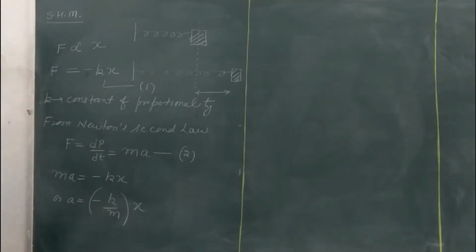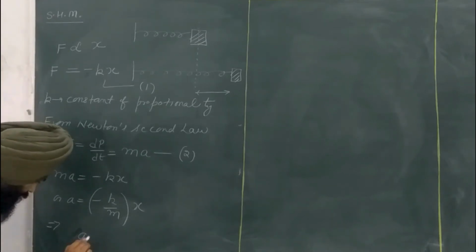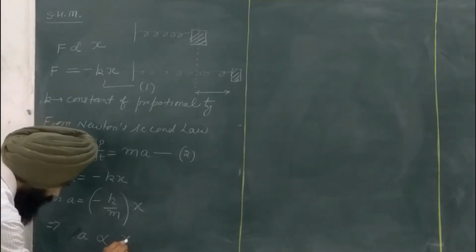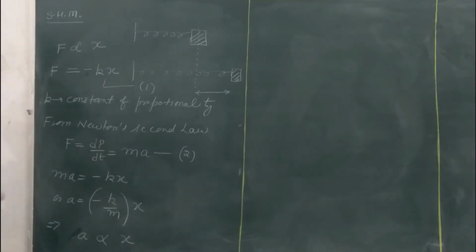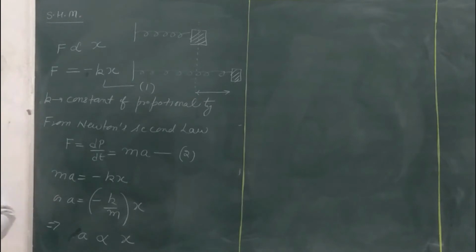Now in this case, the k is already a constant. For a given system, the mass is also a constant. So this implies that the acceleration of the simple harmonic motion is also directly proportional to the displacement. This x is the displacement from the mean position.